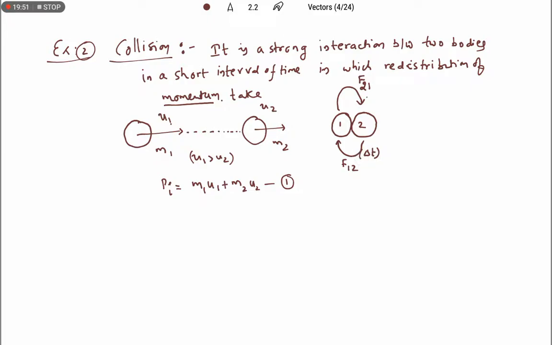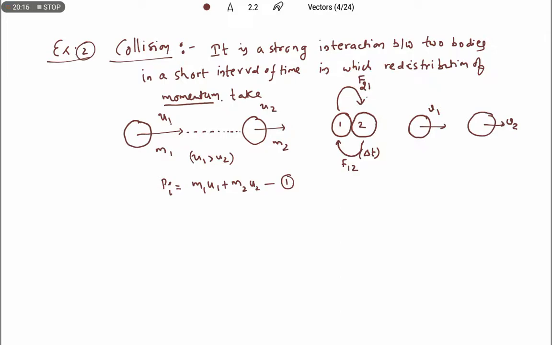So after the process is completed, the bodies are going to separate, with velocities v1 and v2. They won't stick. If they stick, the scenario will change, which we will discuss later. So now I am assuming that after collision, after interaction, the bodies are separating.